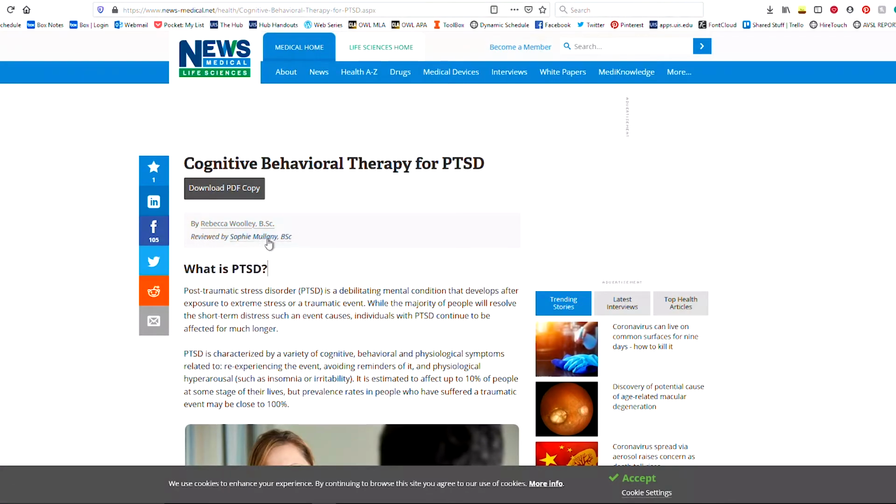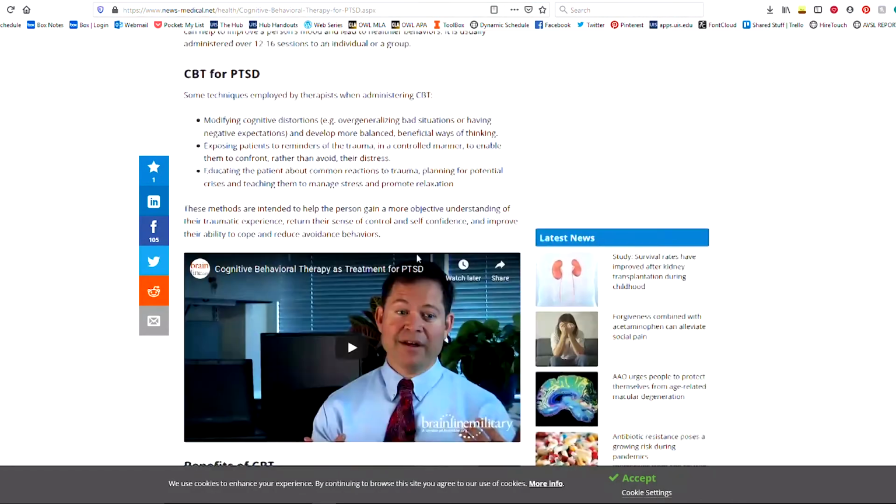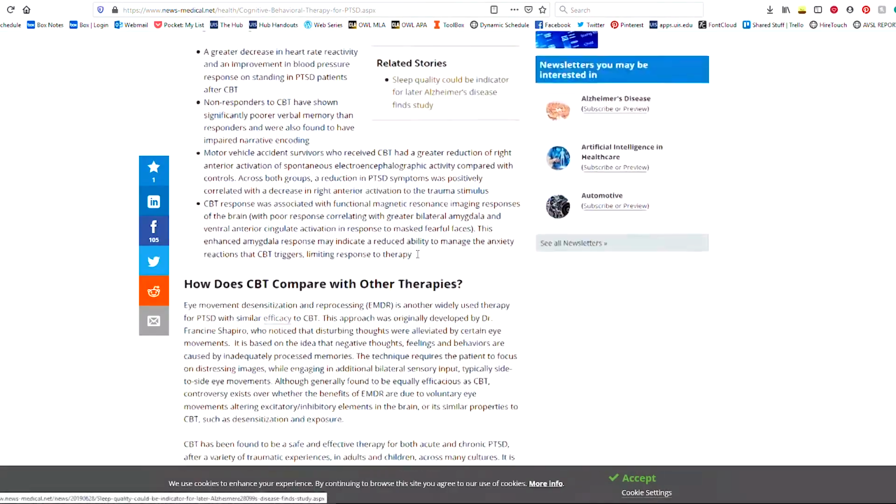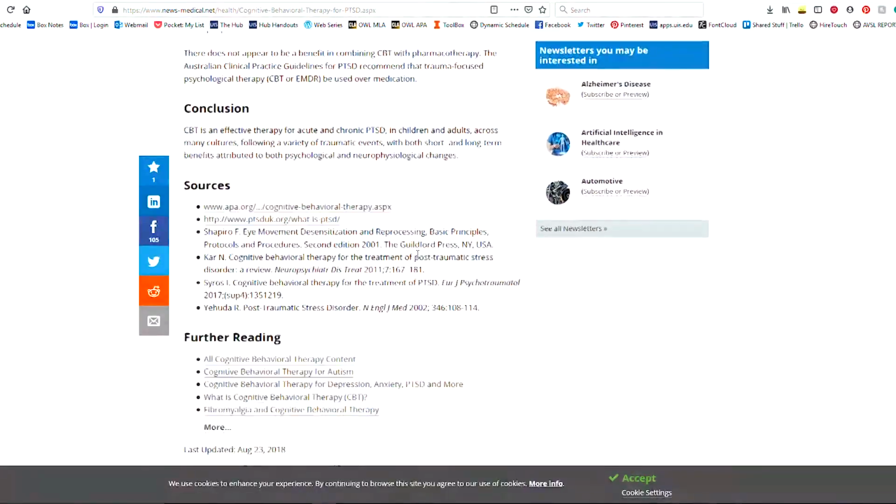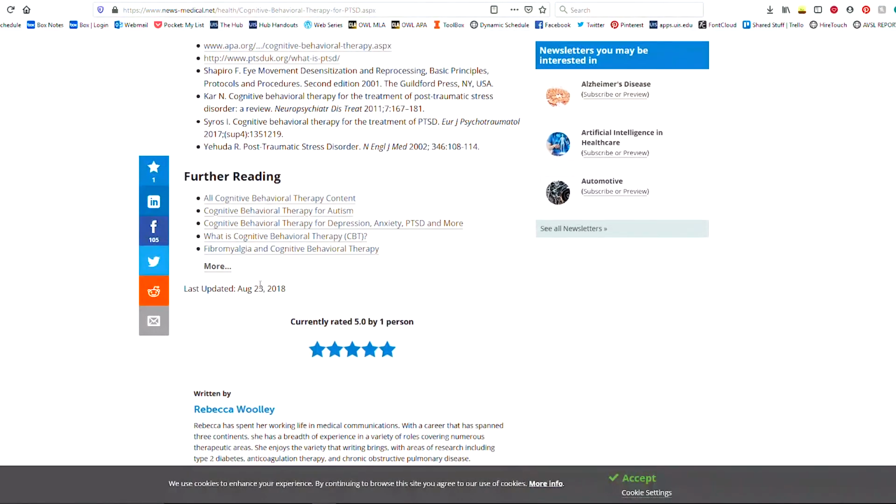We have a reviewer, but for the purpose of our citation that doesn't matter. And we have the URL obviously up here. So it looks like the only thing we're missing is a date. So let's see if we can find one. Sometimes you have to do a little hunting to look around, and if we scroll all the way to the bottom, we can see that it was last updated on August 23rd, 2018.